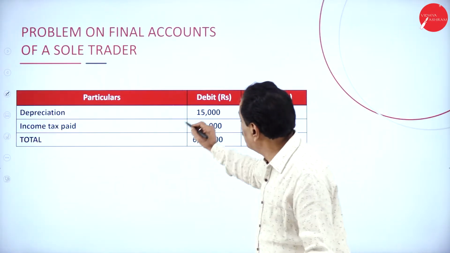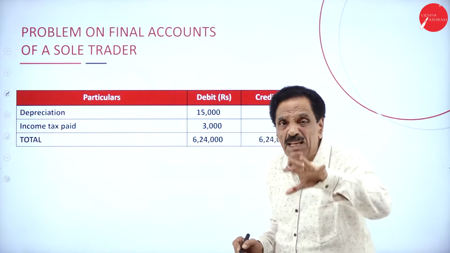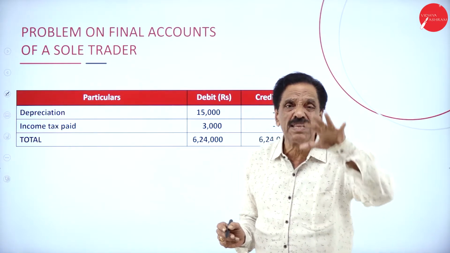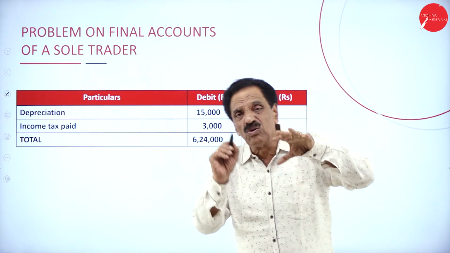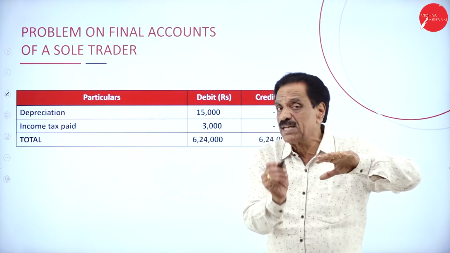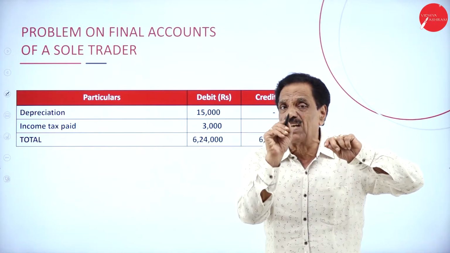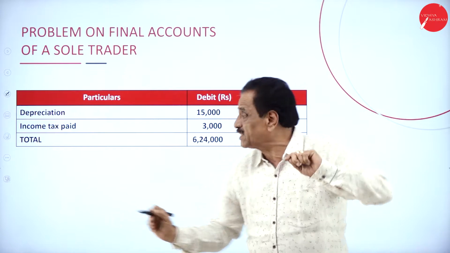Then depreciation, if it appears in the trial balance, should come only in the profit and loss account. Don't deduct from the asset. Depreciation only in the profit and loss account. Don't deduct from the asset.